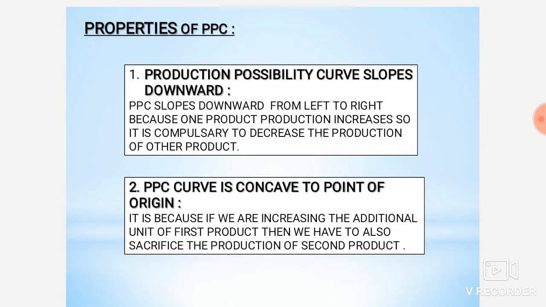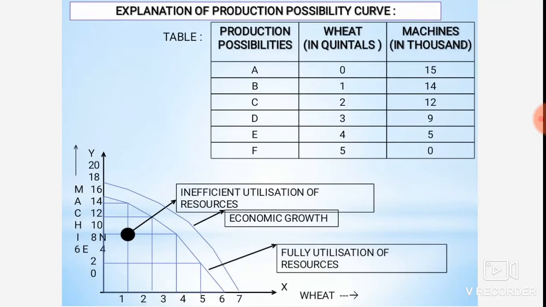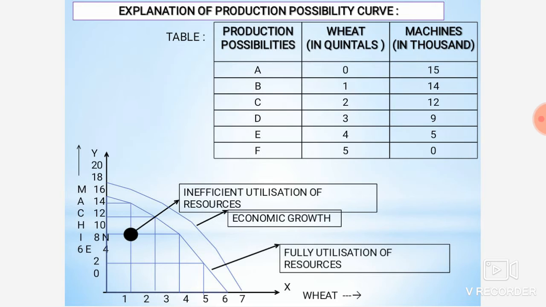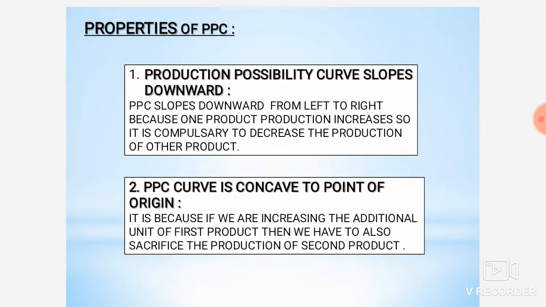Because when one production increases, it is compulsory to decrease the production of the other. For example, if we are increasing wheat, we have to decrease machine production. So the first property is that it will always slope downward.